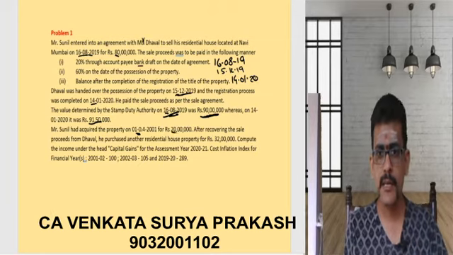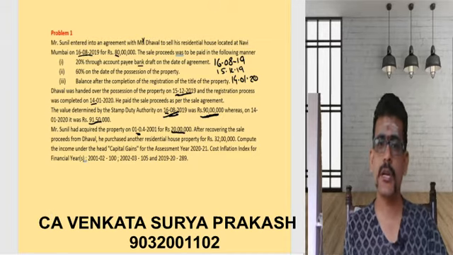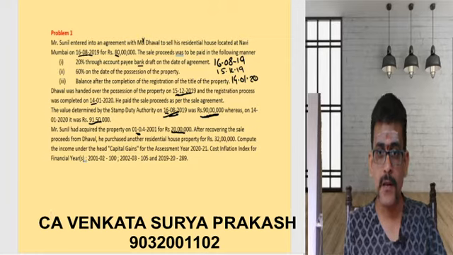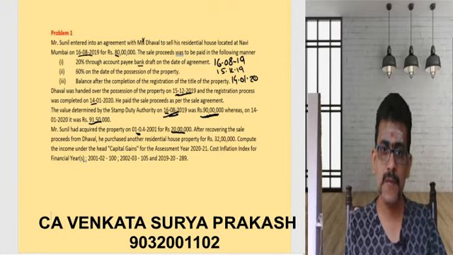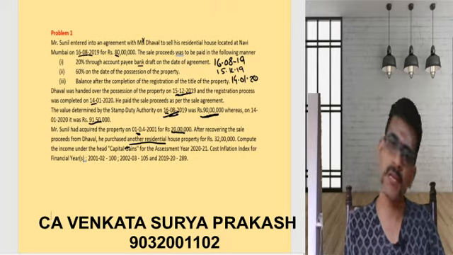So I will take the cost of acquisition. What is the cost of acquisition? 20 lakhs. As it is 20 lakhs, what I need to do? Indexation. I need to provide the indexation. After recovering the sale proceeds from Mr. Dhaval, he purchased another residential house property.